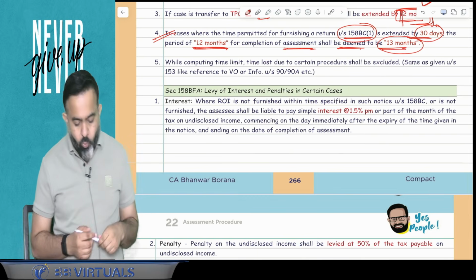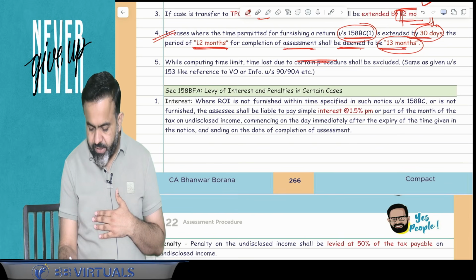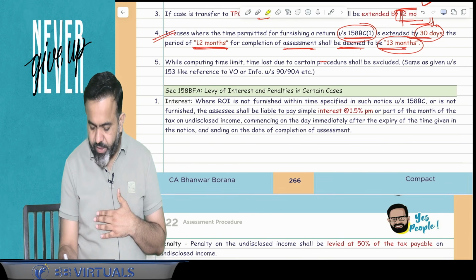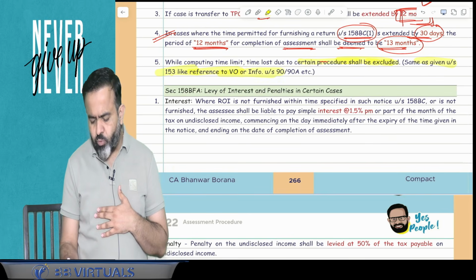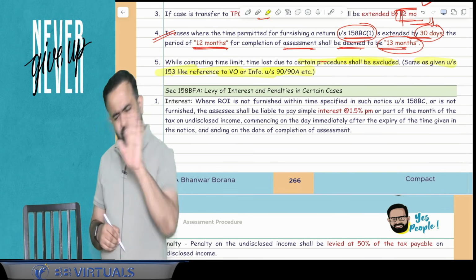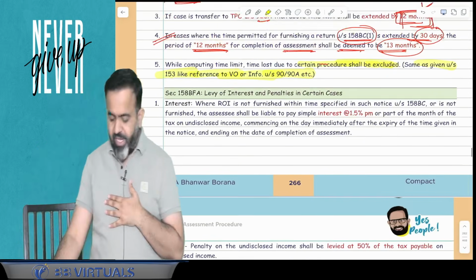Now last part, while computing the time limit, the time lost in certain procedural parts shall be excluded. That we will discuss, same as given under section 153, like reference to VO, information from foreign country and all that. We will discuss in the later part. Now last part, that is 158 BFA.